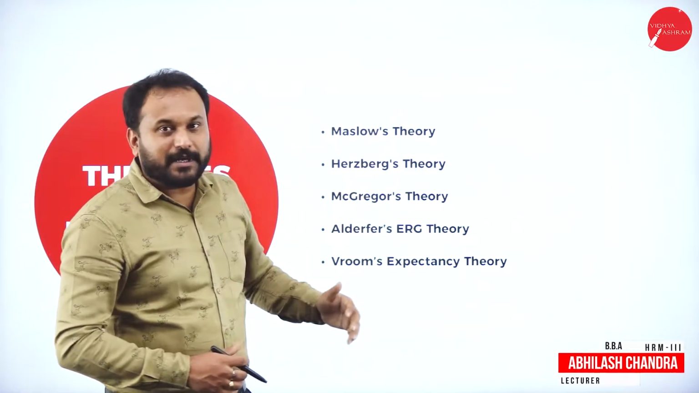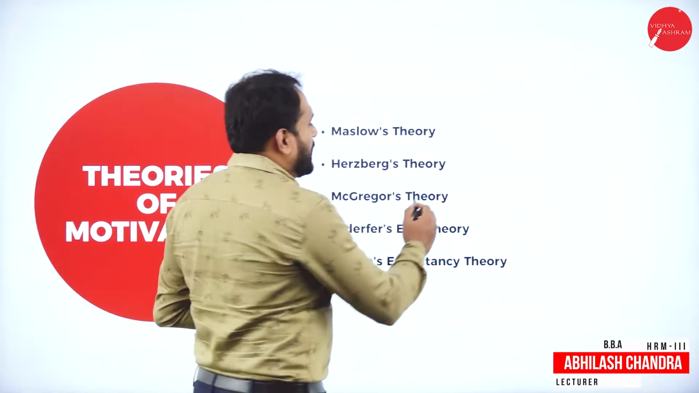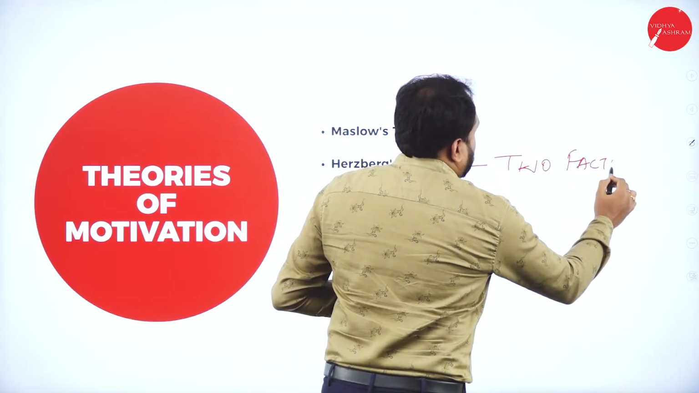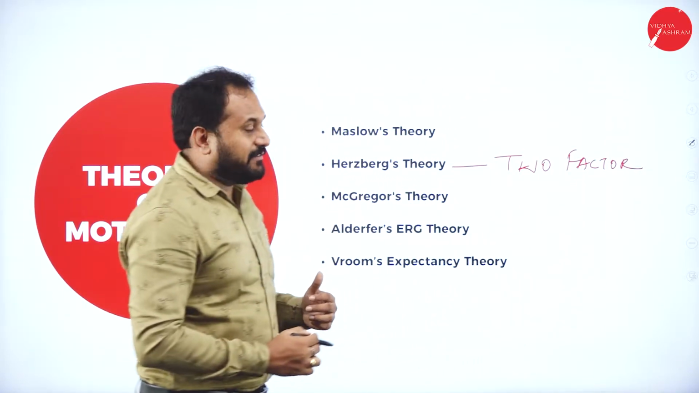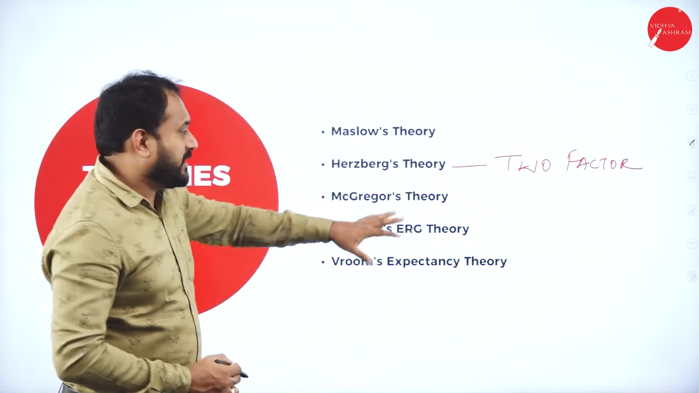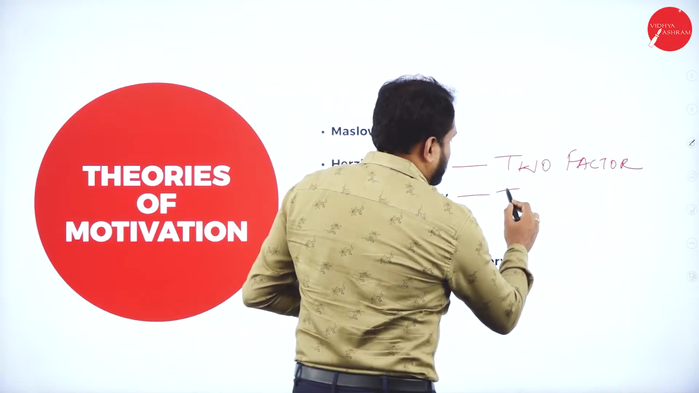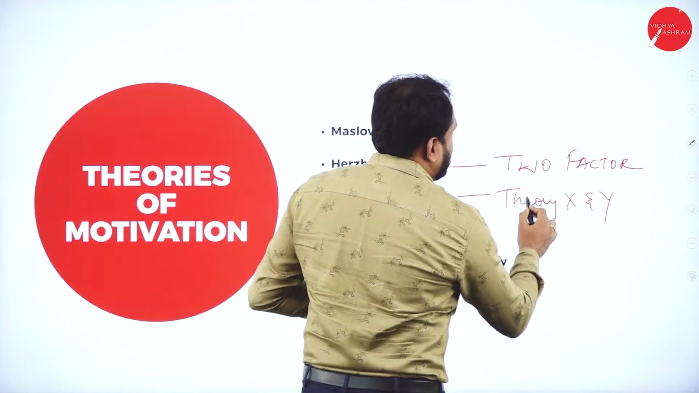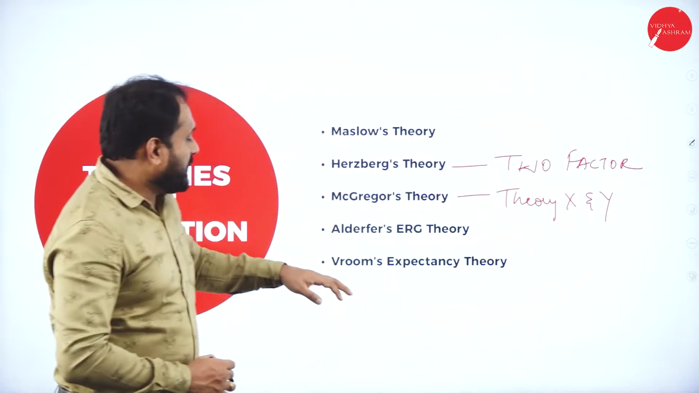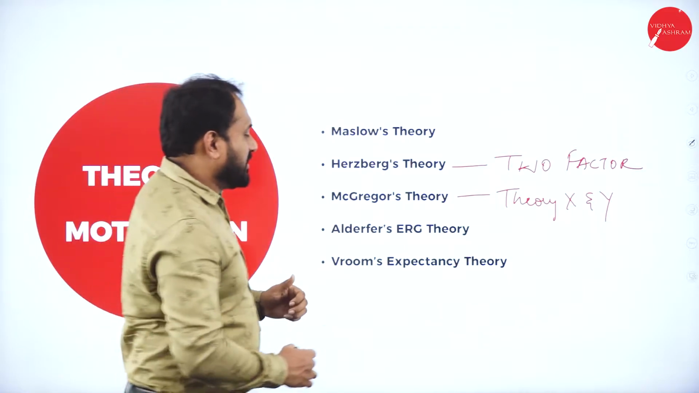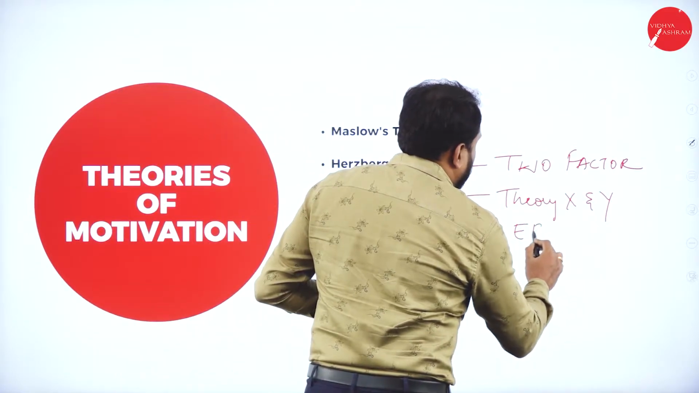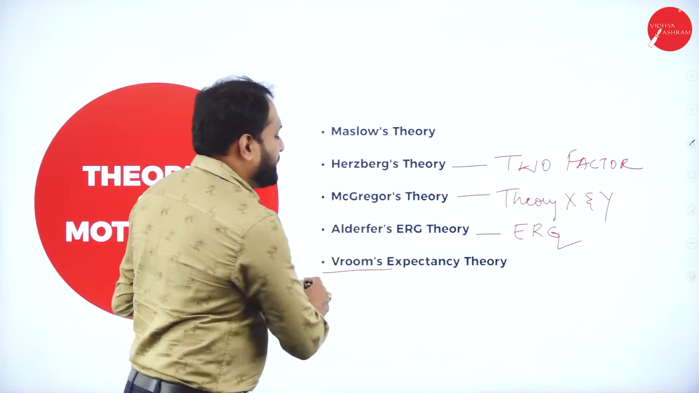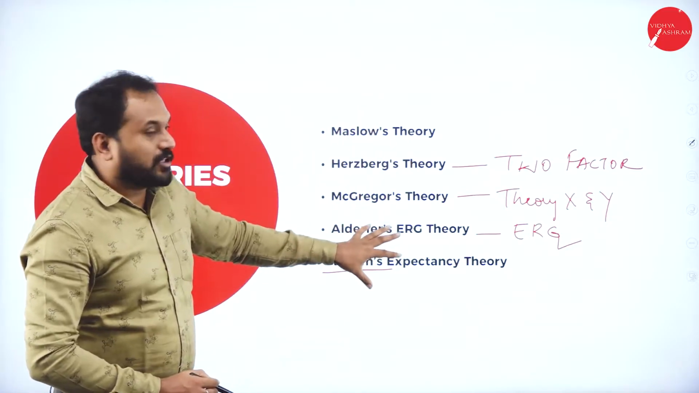Second, we have the Herzberg theory, also called the two-factor theory. Next we have McGregor's theory, which is very famous as theory X and Y. Then we have Alderfer's ERG theory. And the last one is Vroom's expectancy theory. So all these are your theories.